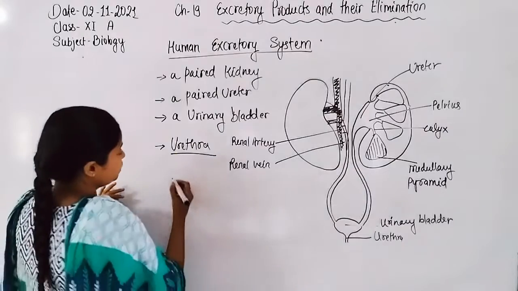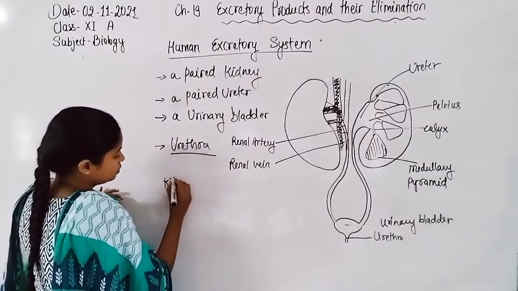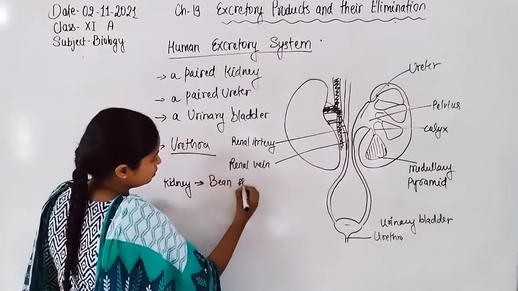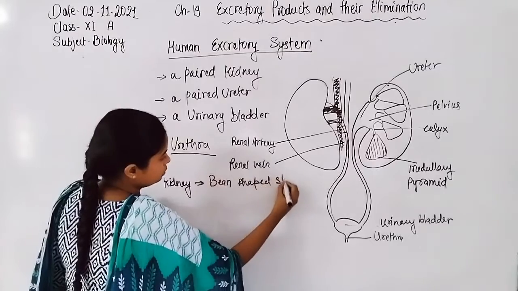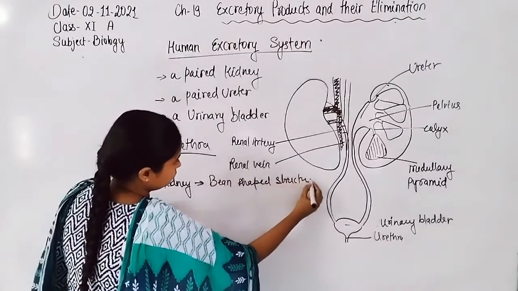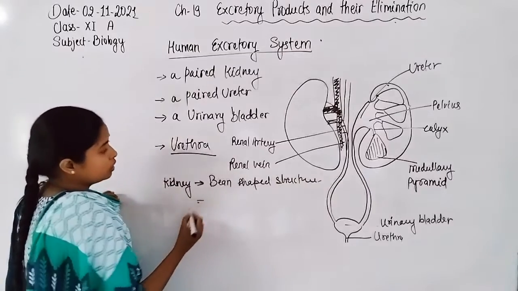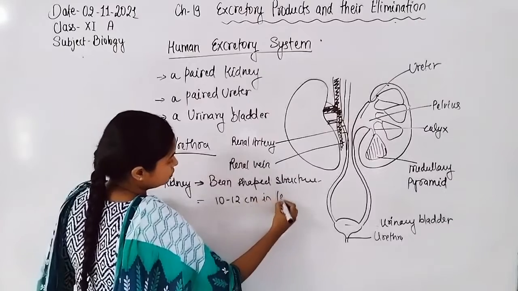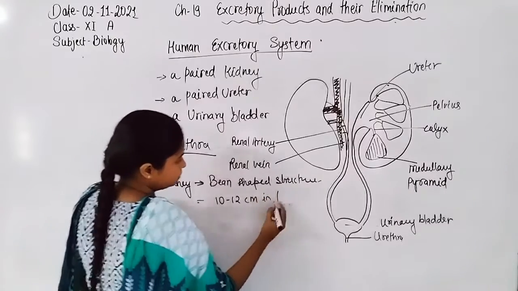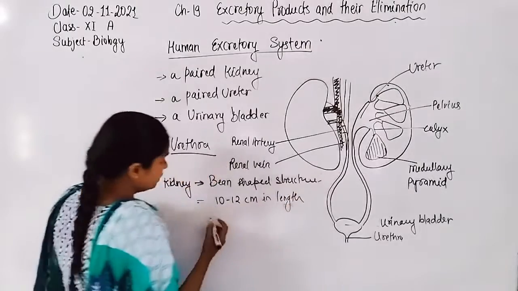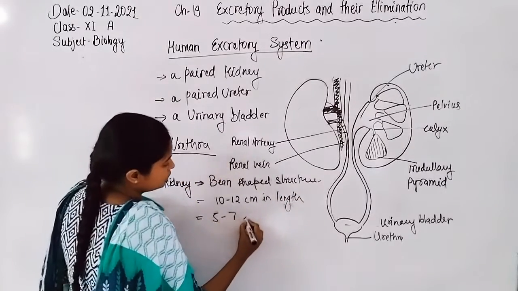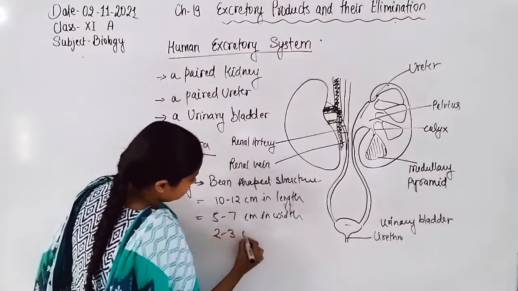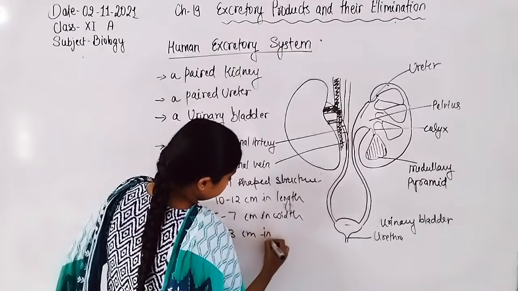The kidney is a bean-shaped structure. If we talk about the measurement, it is about 10 to 12 centimeters in length, 5 to 7 centimeters in width, and 2 to 3 centimeters in thickness.